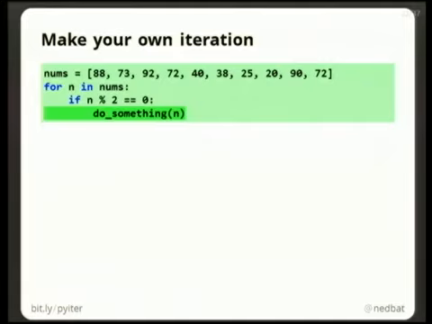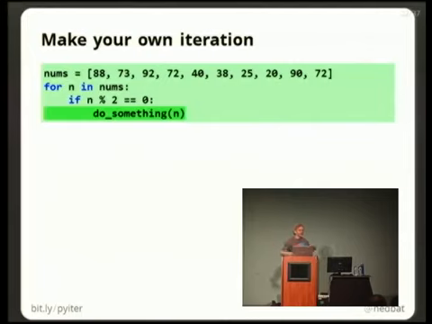And this is fine, this is a really short loop, but imagine that the actual condition we were looking for is much more complicated. And so it's actually a number of lines of code, for example. We might want to separate that loop out. This loop, to me, is doing two things. It's picking values out of the list, and then it's doing something with the values. And the picking and the doing can be two separate pieces that can be abstracted apart.